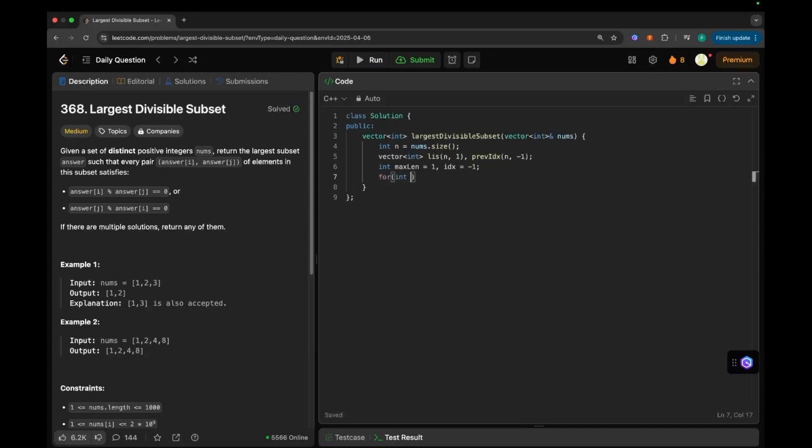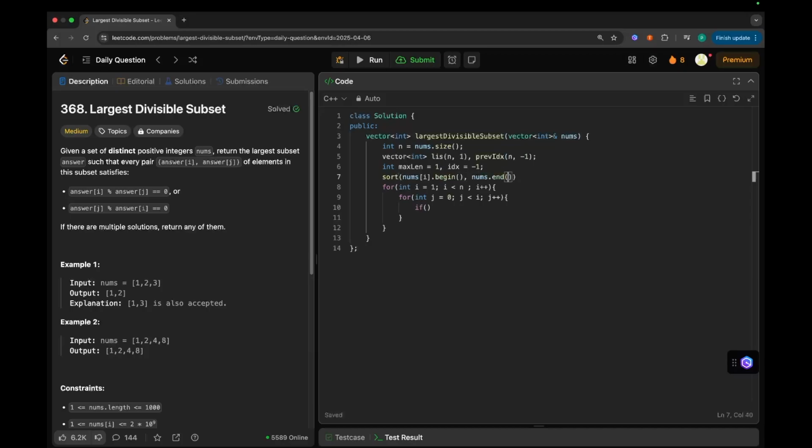So now let's start iterating in our vector with i equals 1, i less than n, i plus plus, with j equals 0, j less than i, j plus plus. Let's sort this array so that we don't need to check for both of them: sort nums.begin to nums.end.